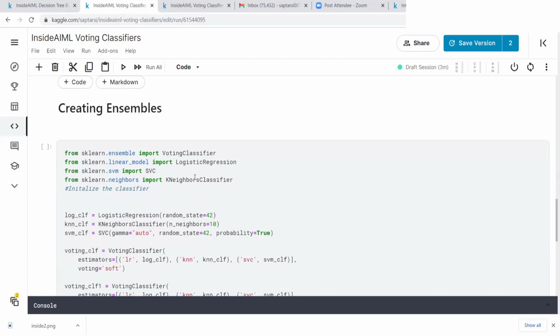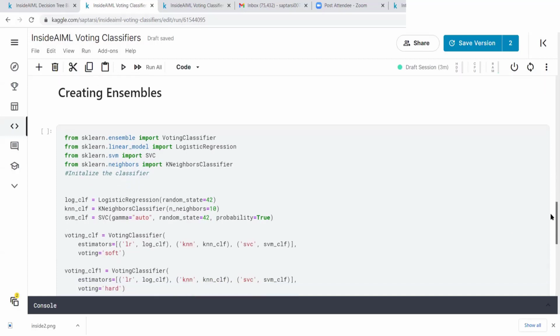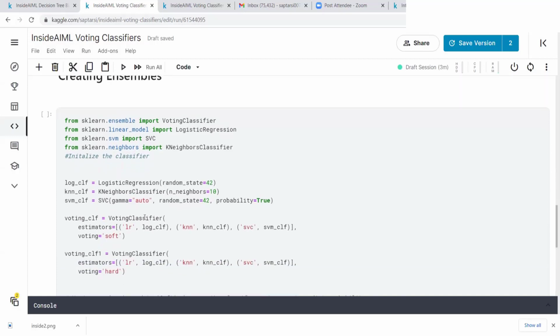Like in any programming language, we are just initializing the classifiers over here, and then we are creating 2 voting classifiers. The voting classifier has a syntax like this. You need to mention the estimators, meaning which models are going to be used. So we are going to use all of LR, KNN, and SVC.